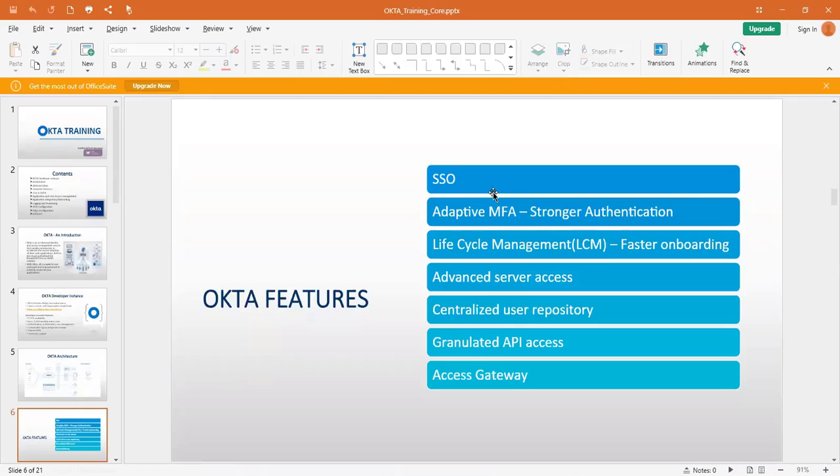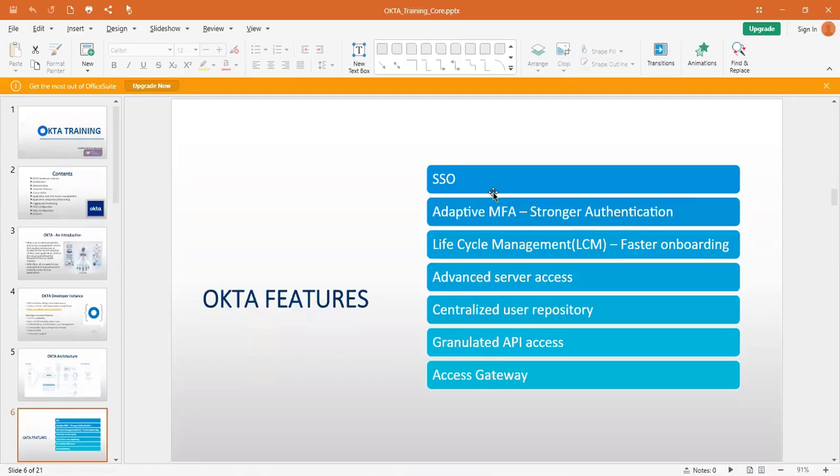The next one is Access Gateway. Let's say, for example, there are some legacy applications in your organization. That legacy application doesn't support any of the SSO protocols, like SAML. It doesn't support SAML, it doesn't support OpenID Connect, it doesn't support any of the SSO protocols available in the market. That's where this Access Gateway comes into the picture.